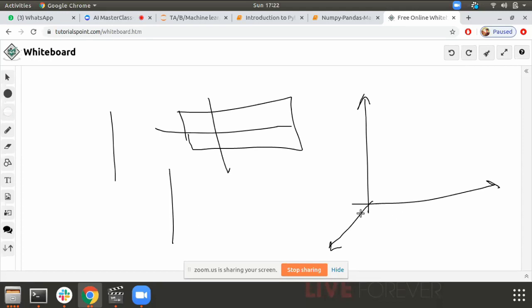Just imagine if the number of dimensions keeps on growing. We have 3D, 4D, 5D, ND. That is the real meaning of ND: n-dimensional. The data used by TensorFlow and all these deep learning and machine learning libraries is n-dimensional data. It is very hard to visualize, but with more practice you will come to know exactly how it is. I just wanted to give you an understanding of what n-dimensional data is.